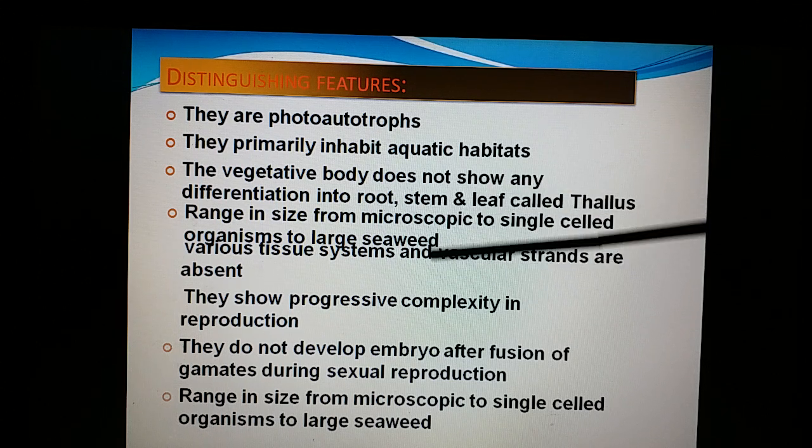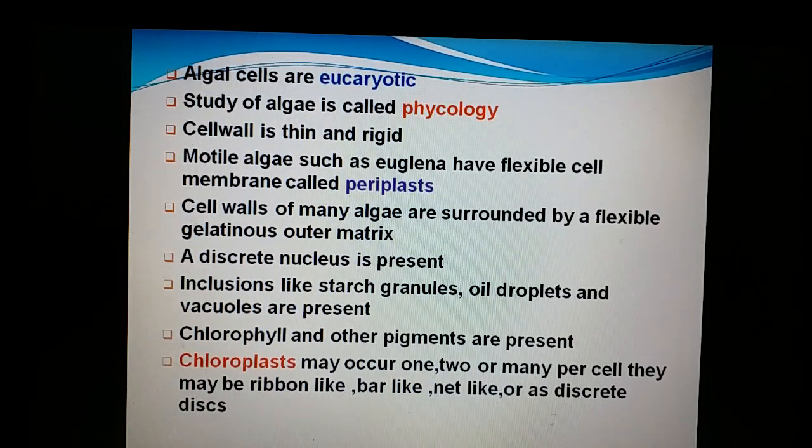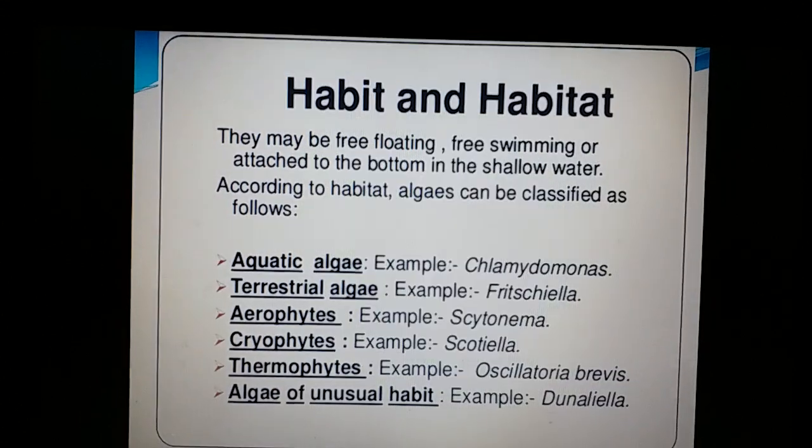And they are microscopic to very huge structures. The seaweeds like Laminaria members measure about hundreds of meters. There is no tissue differentiation, especially the vascular strands are absent. Hence, these are called atracheophytes. There is a complexity of the reproductive aspects. We'll be seeing it in course of time. The study of algae is called phycology. And they are autotrophic in their nature.